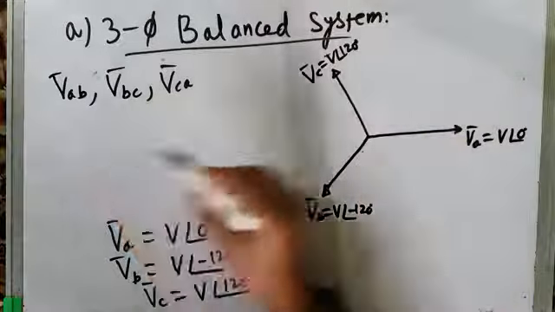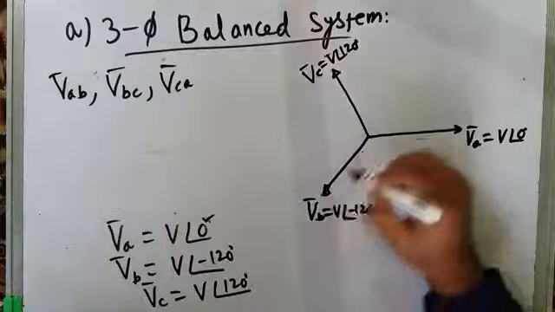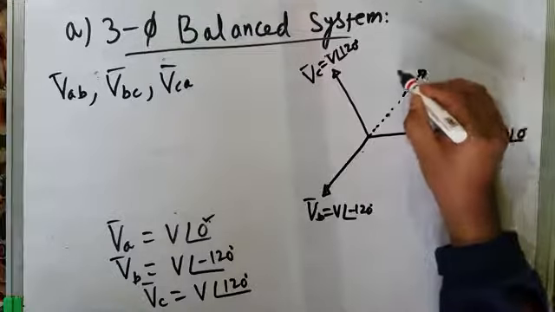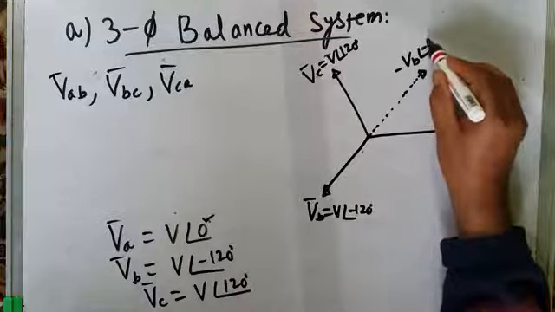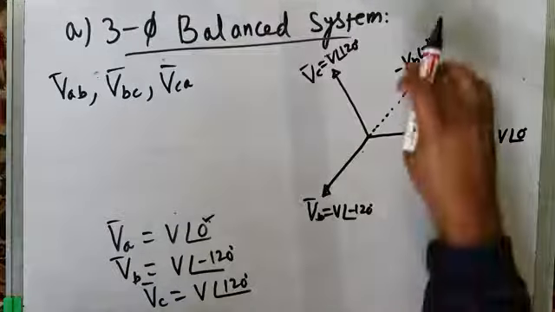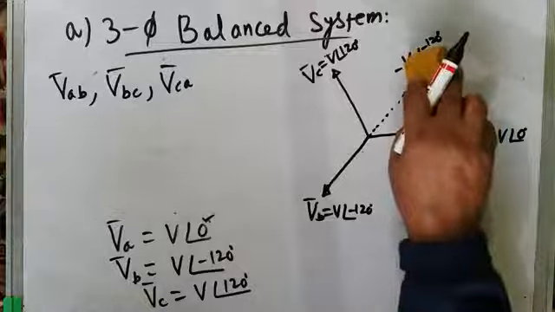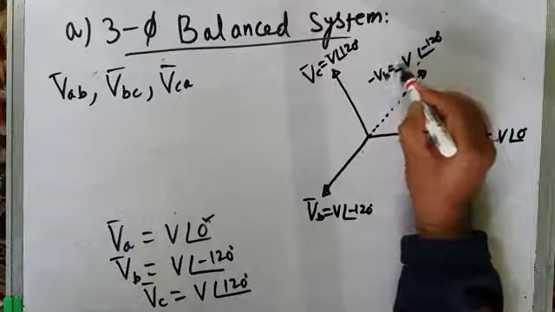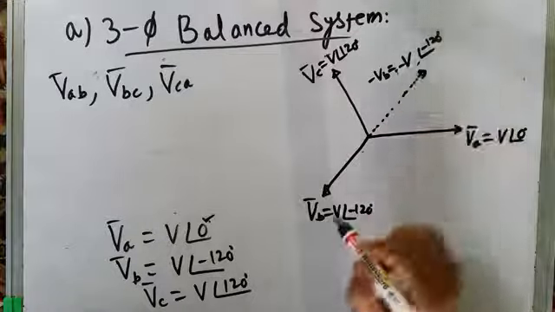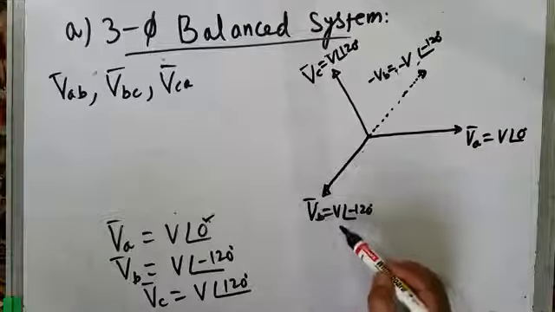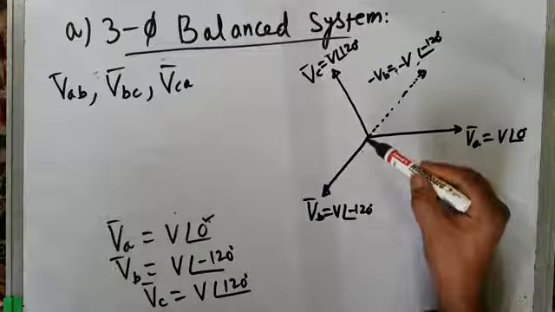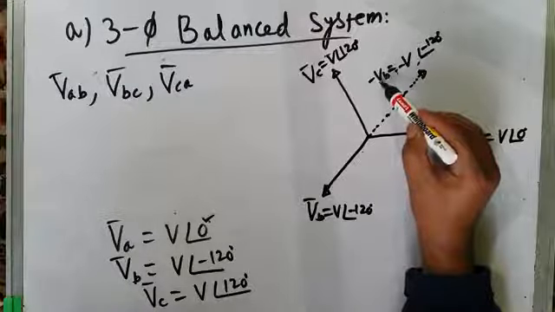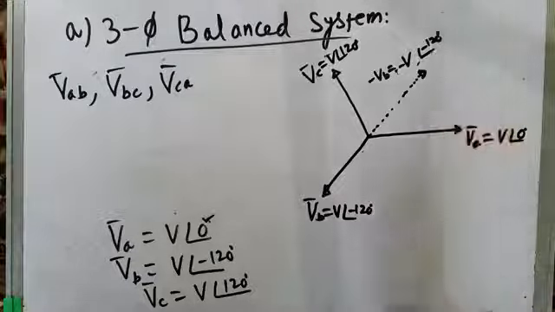So now as far as this VAB line voltage is concerned, if this is your VB, this will be minus VB, minus V at an angle of minus 120 degrees. Minus VB equal to minus V at an angle of minus 120 degrees. Because in this direction it is VB, which is equal to V at an angle of minus 120 degrees, and this is 180 degrees phase reversed voltage. And obviously it will be minus VB, equal to minus V at an angle of minus 120 degrees.